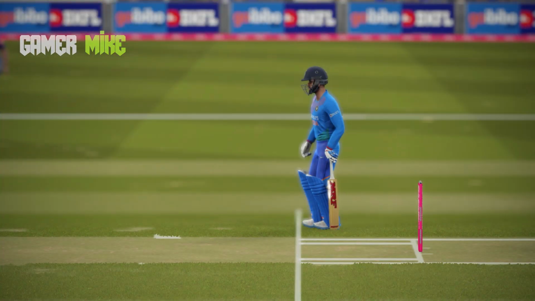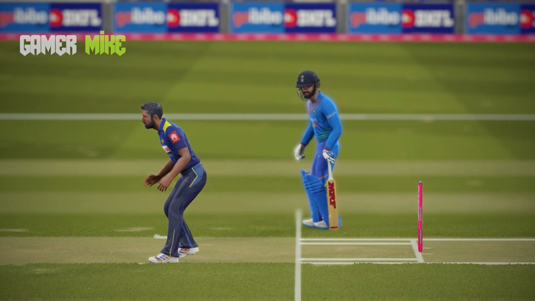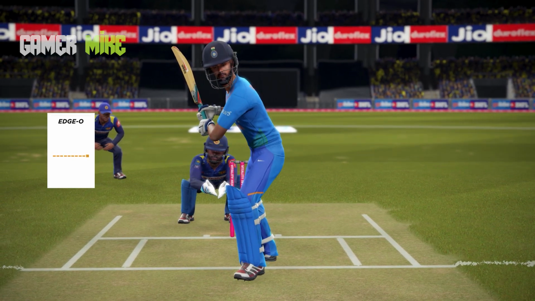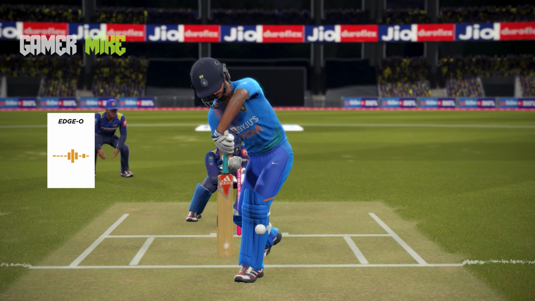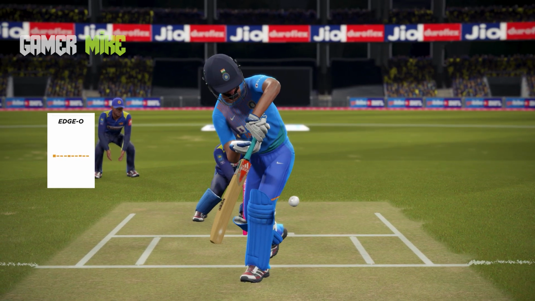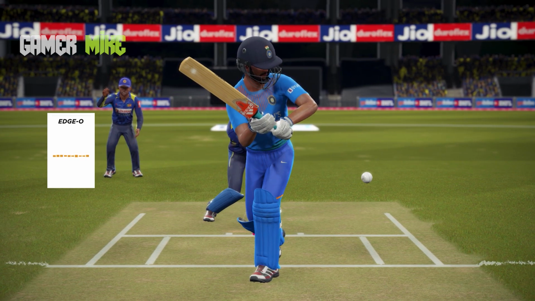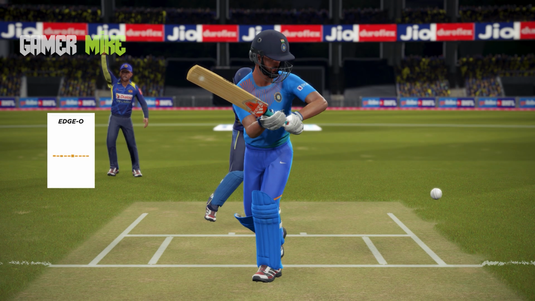He's going upstairs. Let's see what will be the result of this review, and we'll confirm if there is any edge of the bat. We'll confirm it with the edgeometer. Oh, there's no edge, that is so far from the ball, but the umpire will still confirm it with the hotspot.